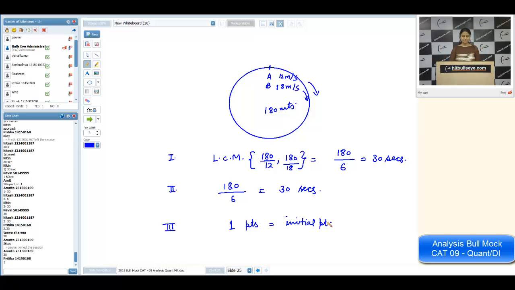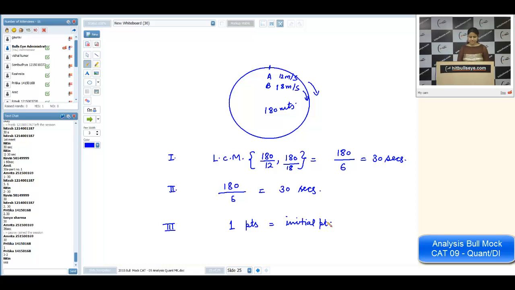Why 1 point in the third part? See, you can relate the first and second part. In the first part, we are getting that after every 30 seconds, they are meeting at the initial point. And in the second part, you can see after every 30 seconds, they are meeting for the first time. So if we relate this, we will get only 1 point. That too is the initial point where they will meet.